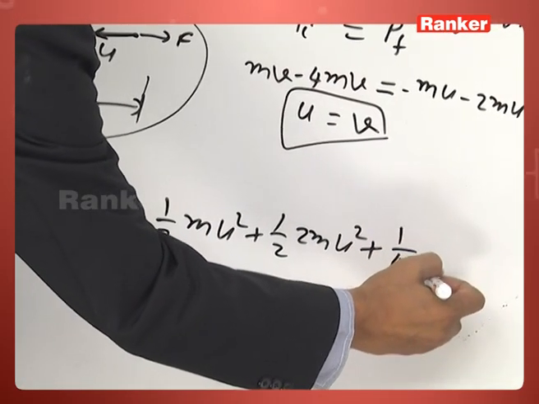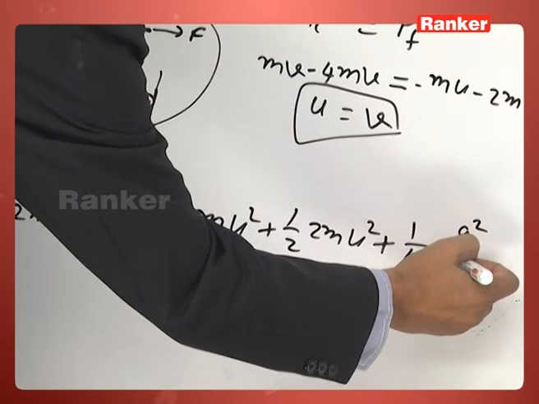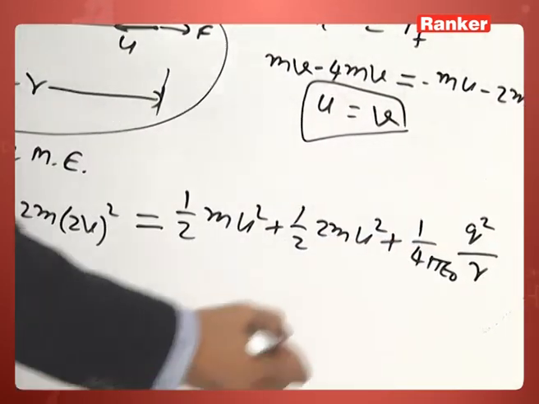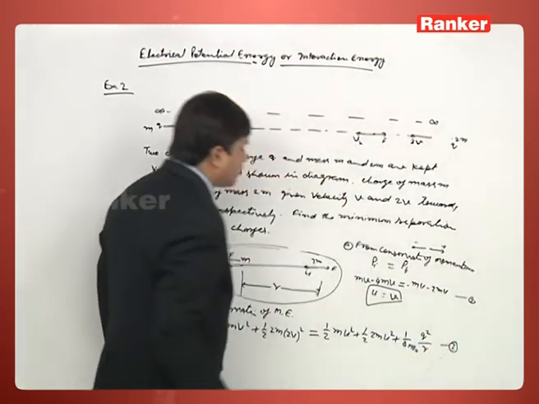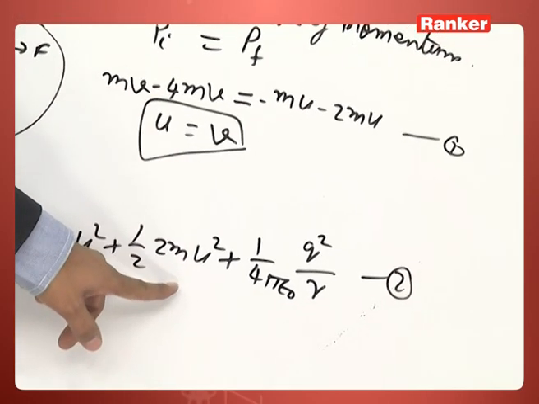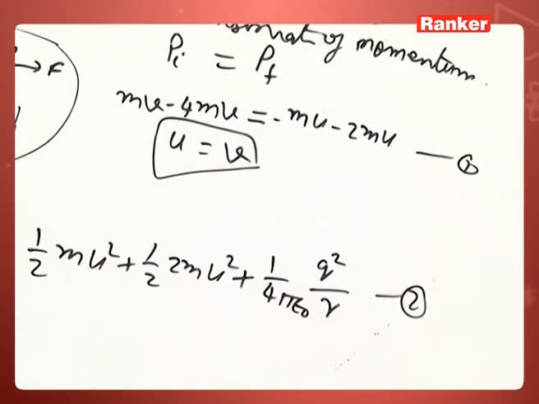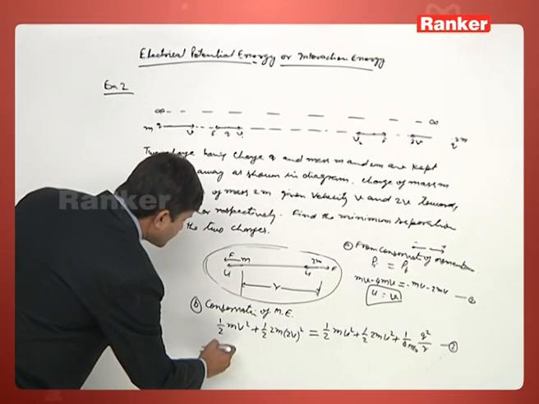So 1 by 4 pi epsilon naught q into q, that is q square by r. This is your, we can say, second equation. Now substitute the value of u is equal to v here, then we will get the r value. So just check it, how much value we will get.